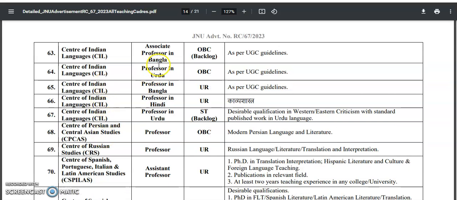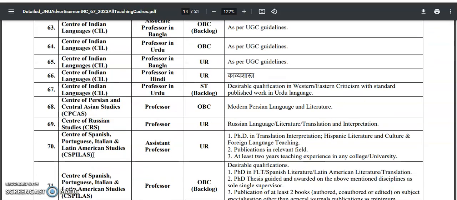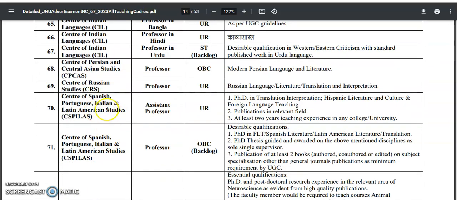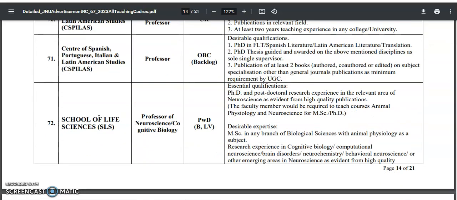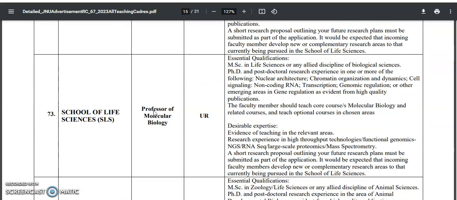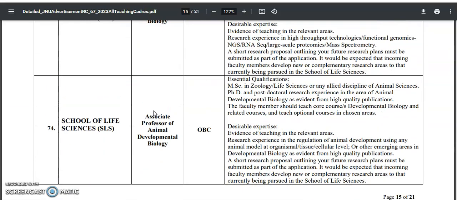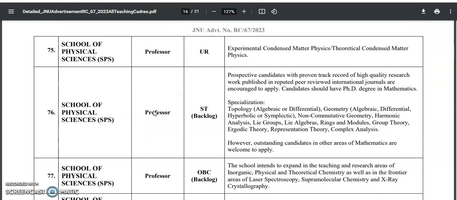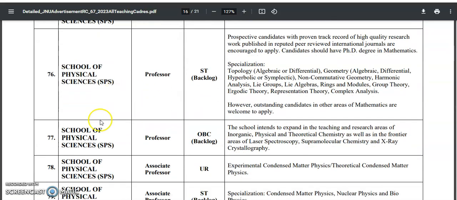So Center for Indian languages like Bangla, Urdu and Hindi, these vacancies are there, and the Center of Spanish, Portuguese, Italian and Latin American Studies, and School of Life Sciences, Neuroscience, Cognitive Biology, Molecular Biology and Animal Development Biology, and School of Physical Sciences.